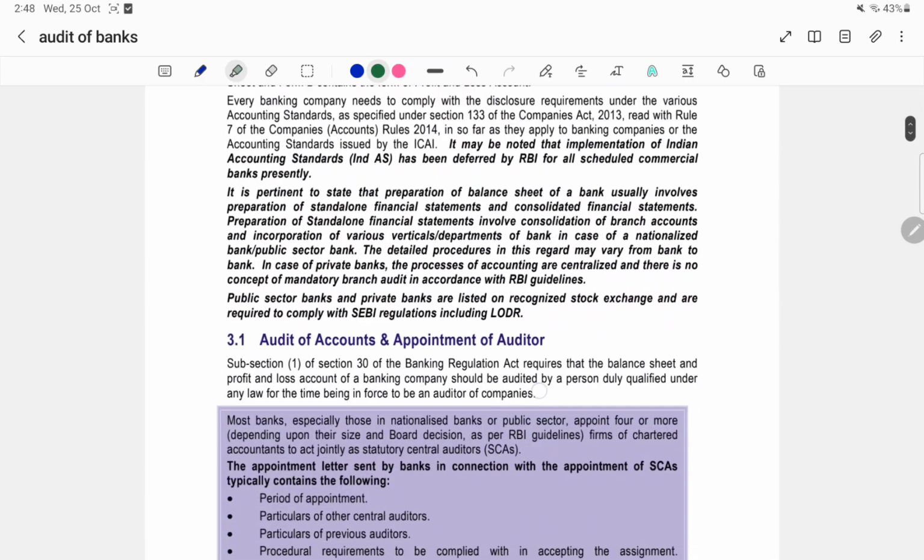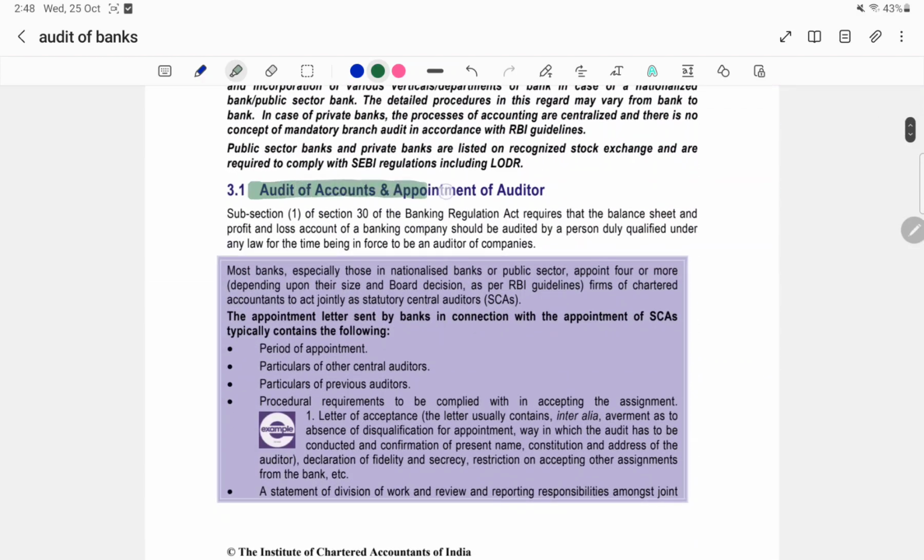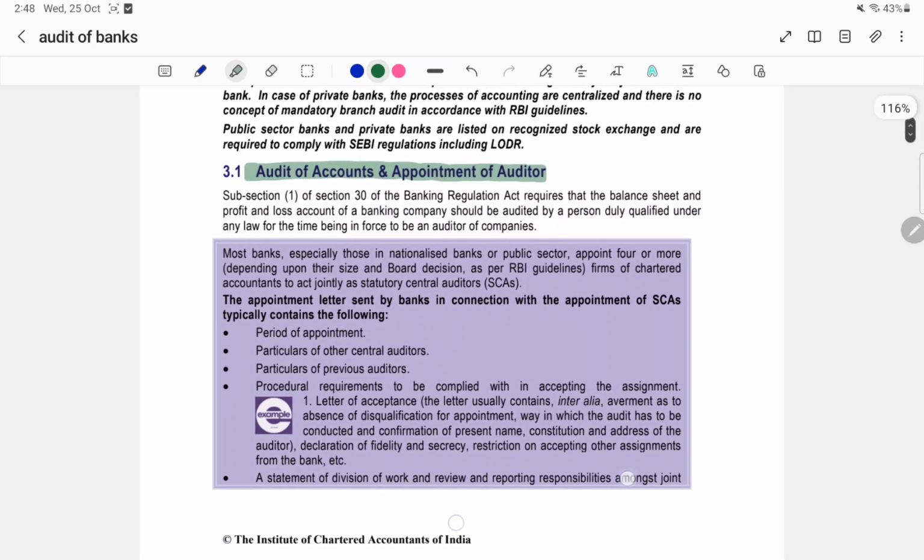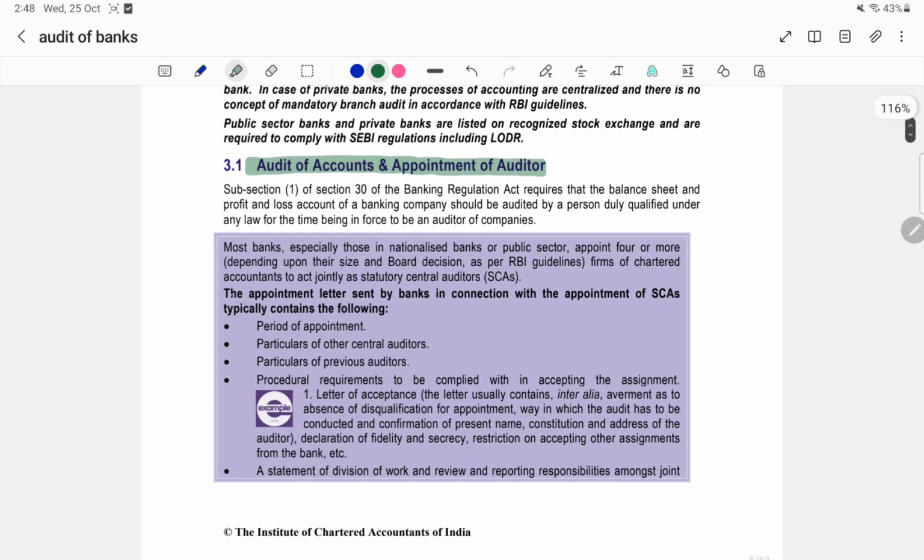Now the third topic is audit of accounts and appointment of auditor. In this, we will see the appointment letter sent by banks in connection with the appointment of SCAs. What is SCA? SCA is Statutory Central Auditors.